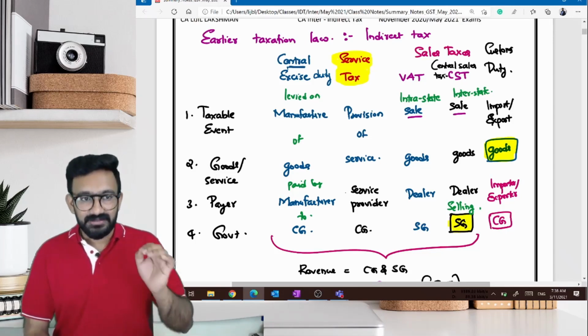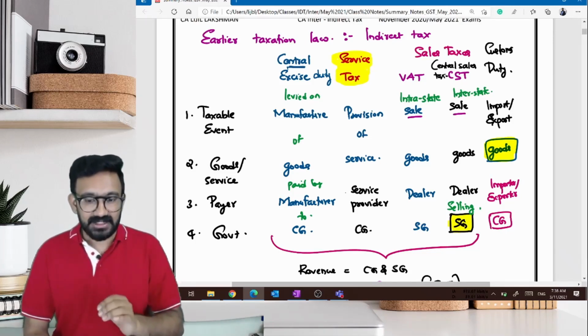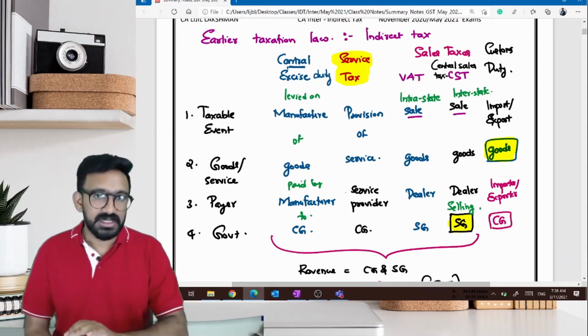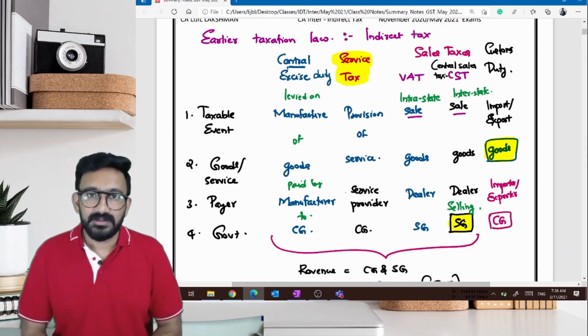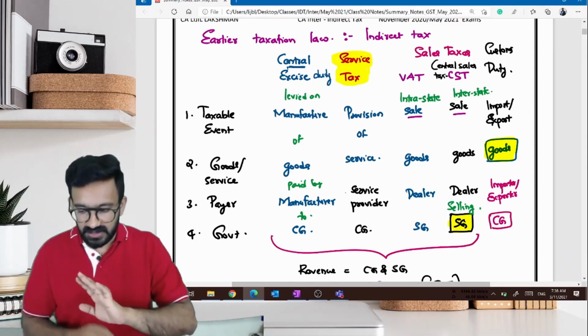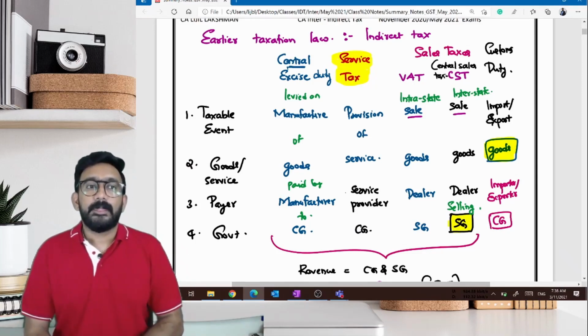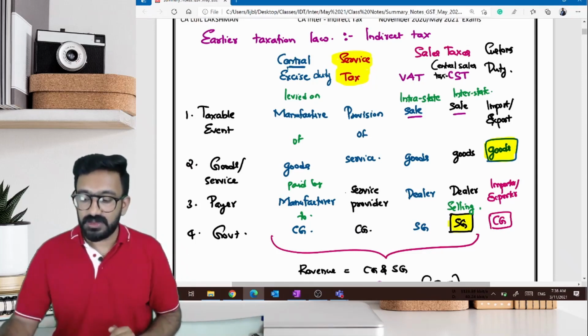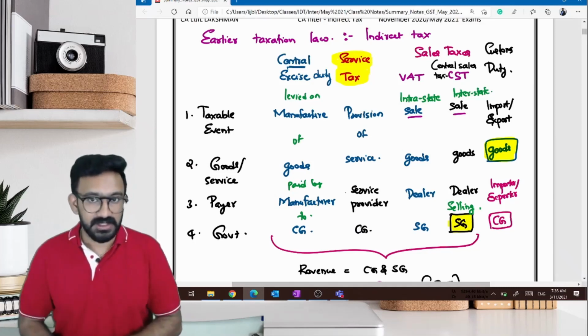After that, they will have to frame the GST Act and pass it in the Parliament or Legislative Assembly. Then only they can collect the taxes. This is the structure in which you are introducing new taxes in India.